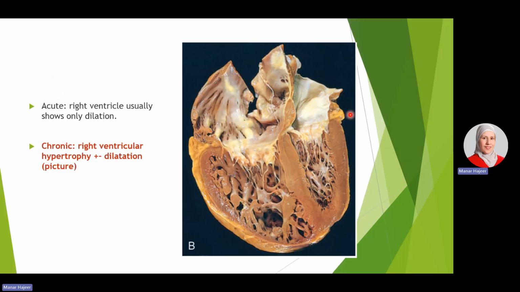As you can see here, now in the acute cases, there will be right ventricular dilatation only. However, in chronic conditions, we will find the hypertrophy, as you can see here, there is hypertrophy of the right ventricular wall and the interventricular septum, in addition to the dilatation of the right ventricles. While in the acute cases, only dilatation will take place.